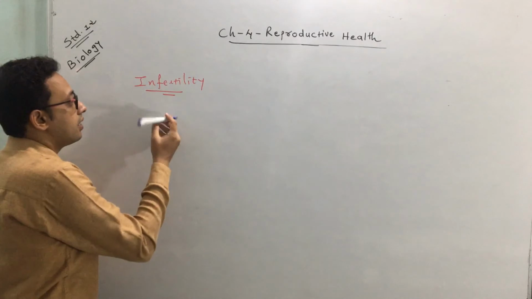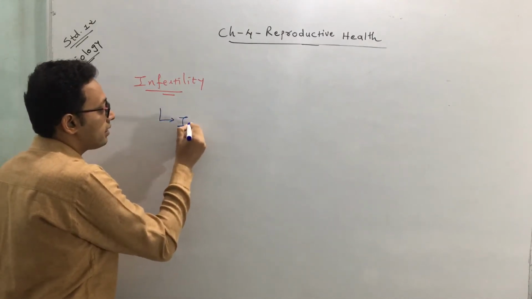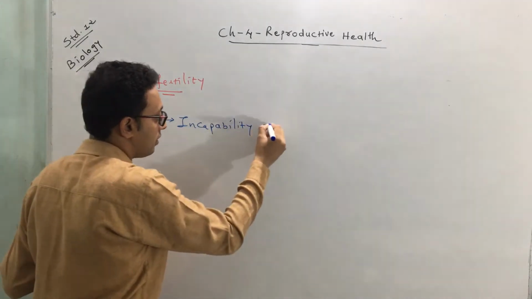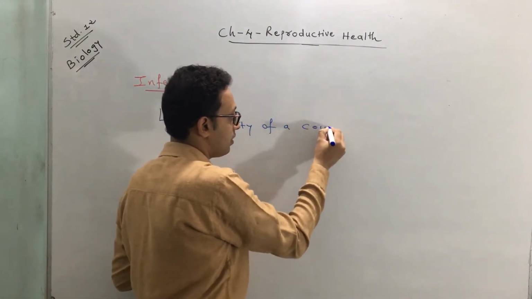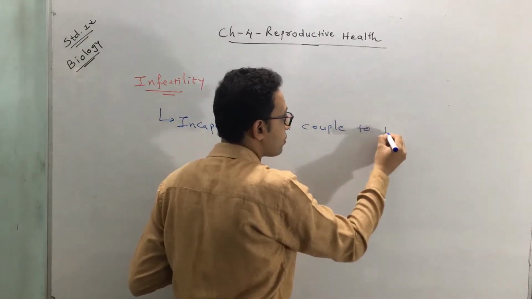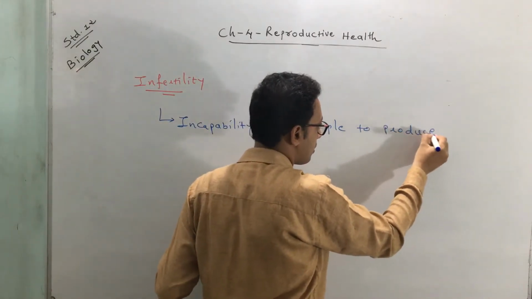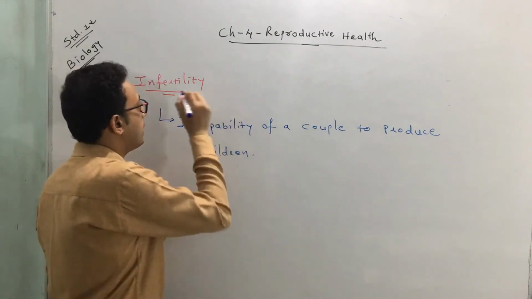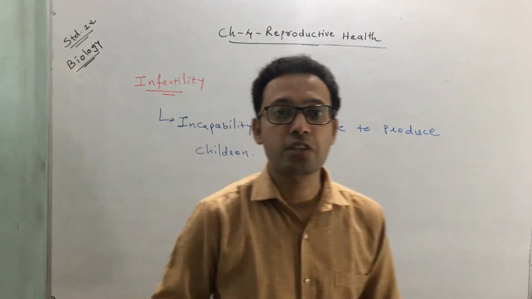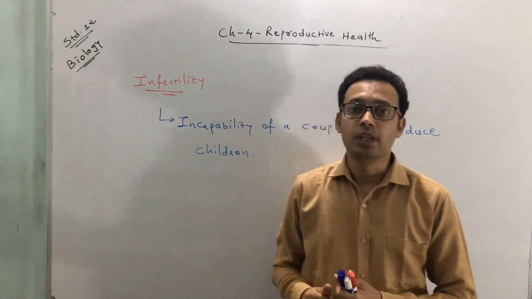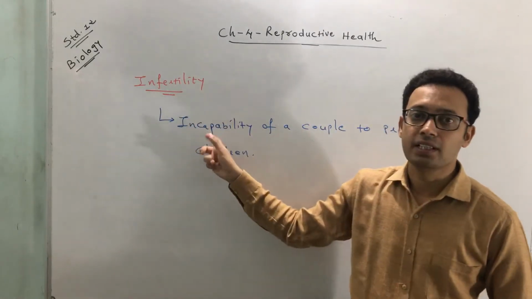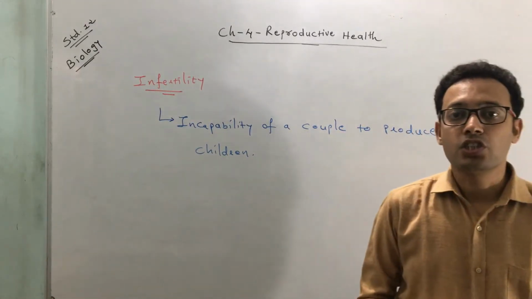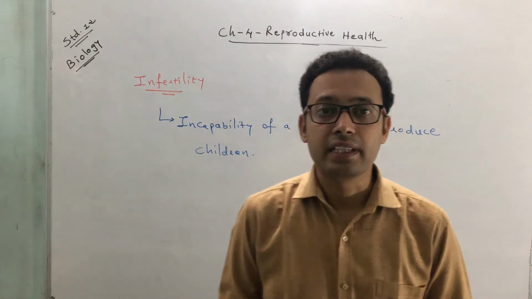Infertility, that means incapability of a couple to produce children. So this is called infertility, a major problem in the world now. Okay, so what is infertility? That is incapability of a couple to produce children. That's called infertility.